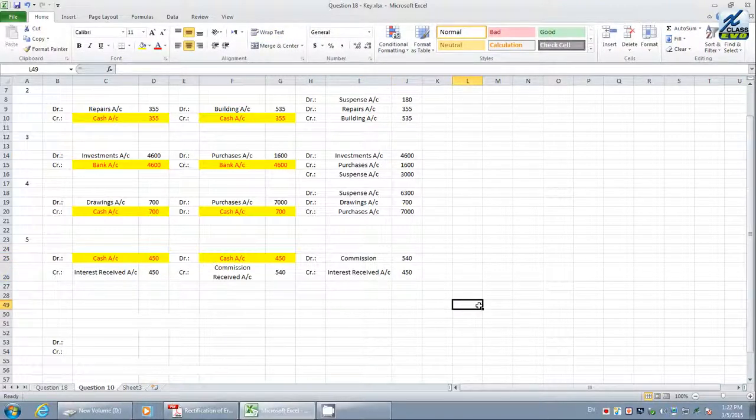Now, if you see the equalization, debit is more, 540 is more, but the credit side is less. Therefore, the difference value will come on the credit side: the suspense account will come on the credit side with the difference value, and the total credit is nothing but suspense.